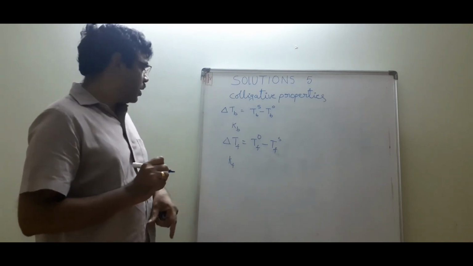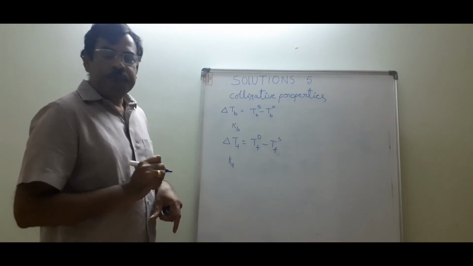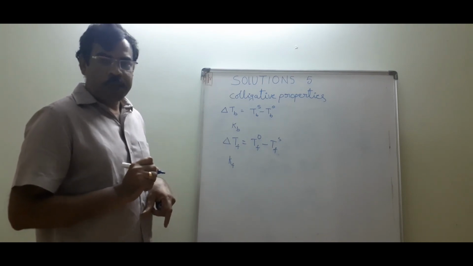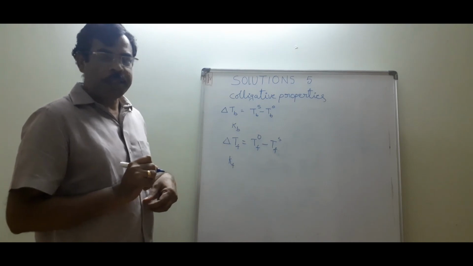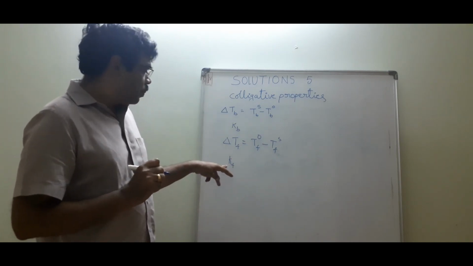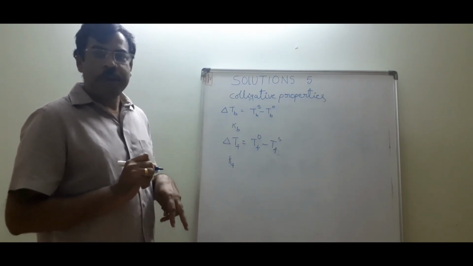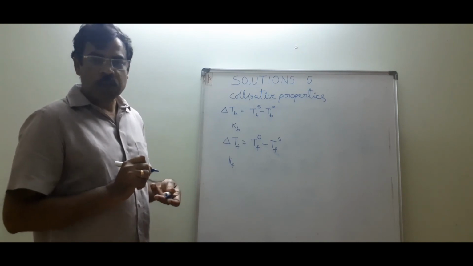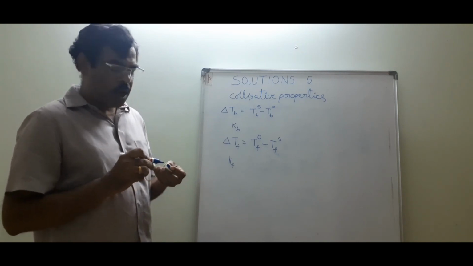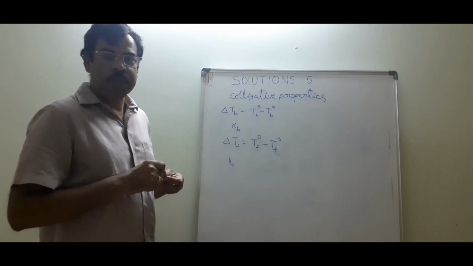Once again, the freezing point depression constant, or cryoscopic constant, is defined as the depression in freezing point observed in a 1 molal solution containing a non-volatile solute. Okay, thank you.